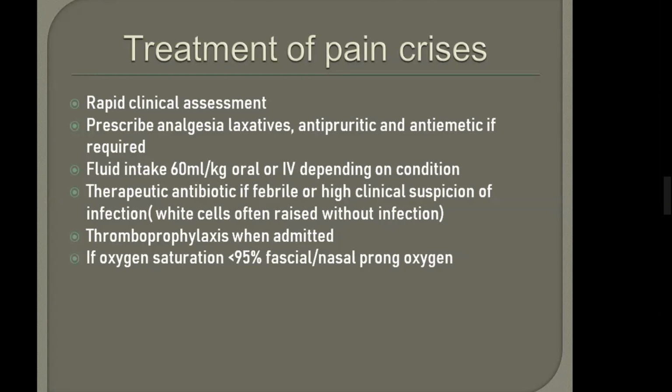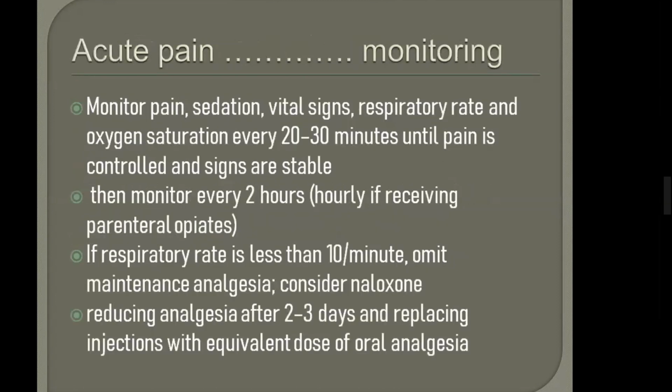So how will you monitor? We have read the treatment, now the monitoring. This is the same table which is given in your guideline. We have to monitor pain, sedation, vital signs, respiratory rate, and oxygen saturation every 20 to 30 minutes until pain is controlled, then every 2 hours. First 20 to 30 minutes, then when the patient says my pain is controlled, you will go to 2 hours. And hourly if she is taking parenteral opiates, because there is a high risk of respiratory failure.